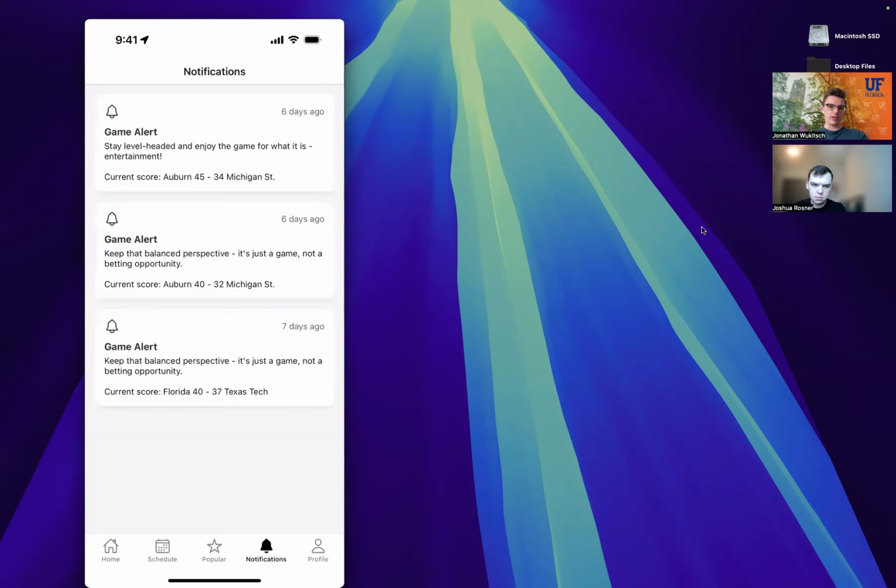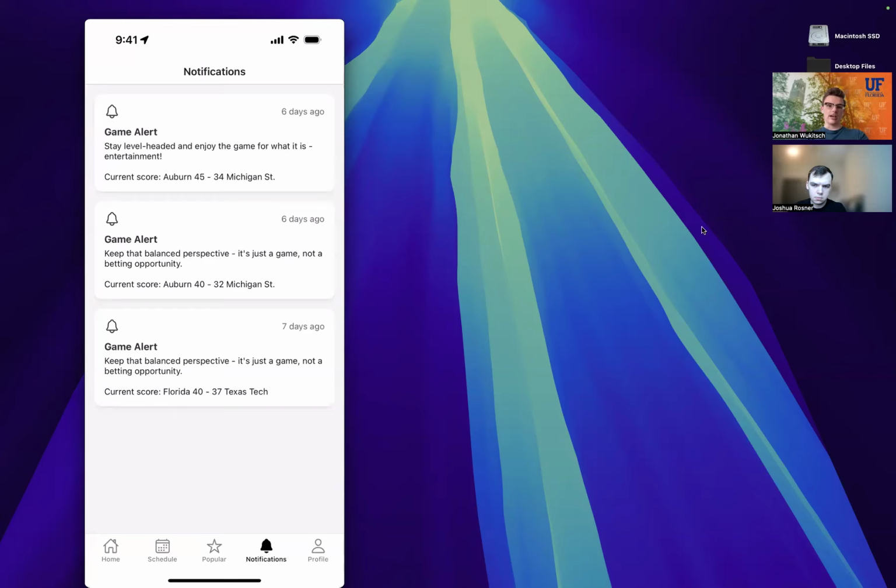Okay, and then moving on to the notifications tab. Right now, it's not a great example because there are no ongoing games within the Final Four that we are doing the sentiment analysis of, but I have some notifications here from previous games just to give you an idea of what that looks like. So users will receive real-time notifications under this page and also within their system notifications based on the sentiment of the game at that point.